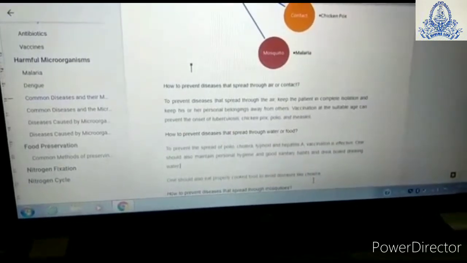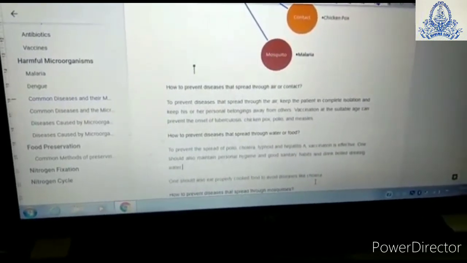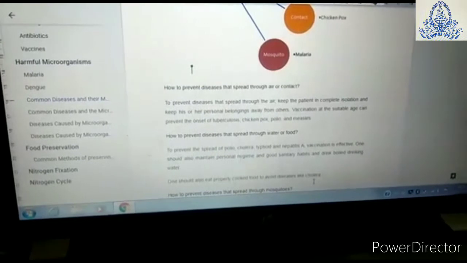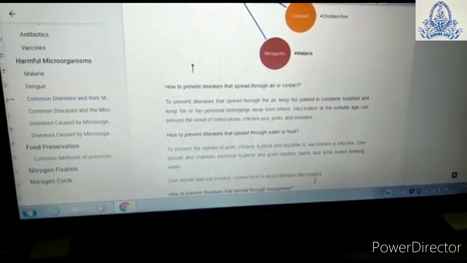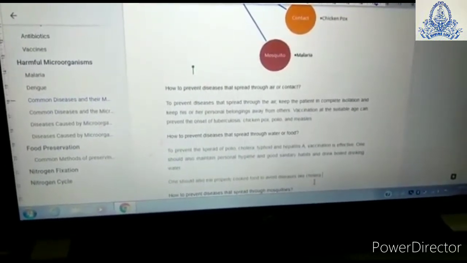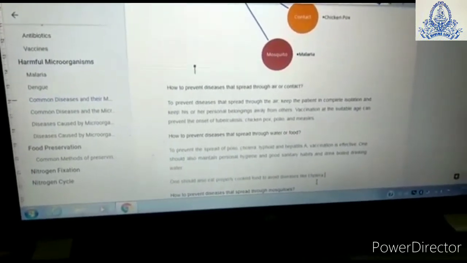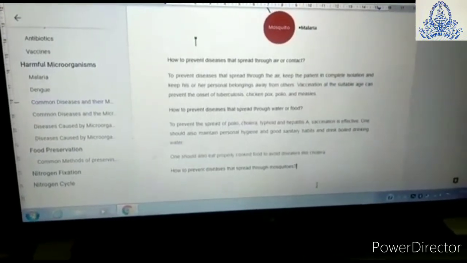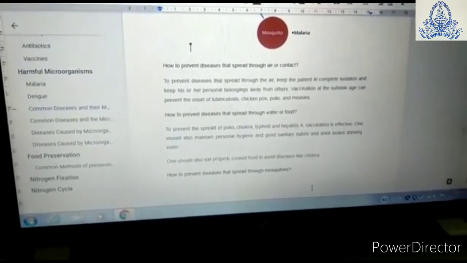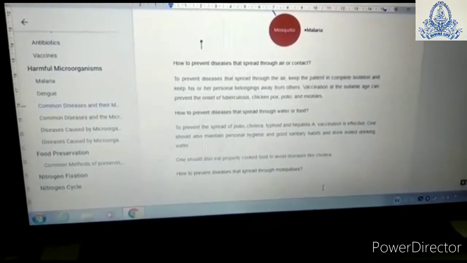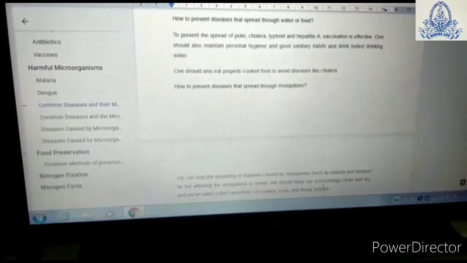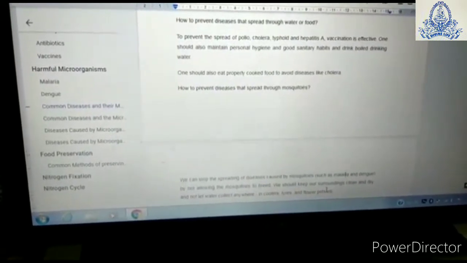Now, how to prevent diseases that spread through water or food? To prevent the spread of polio, cholera, typhoid, hepatitis A, vaccination is effective. One should also maintain personal hygiene and good sanitary habits and drink boiled water. One should also eat properly cooked food to avoid diseases like cholera.